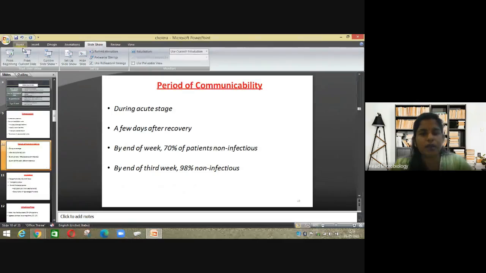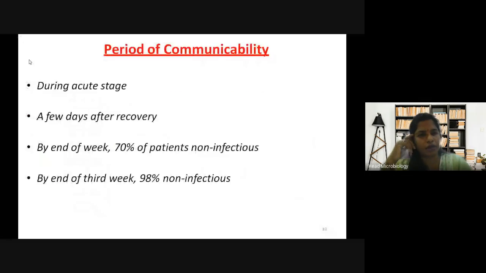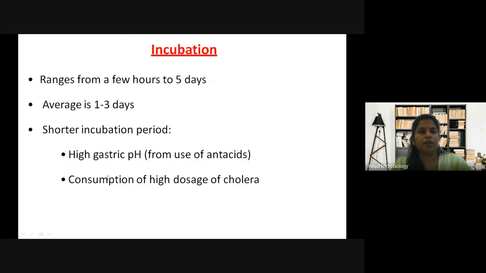Then period of communicability. During acute stage and a few days after recovery, by the end of a week, 70% of patients become non-infectious, and by the end of the third week, 98% are non-infectious. So generally by the end of a week they recover, or by the end of the third week they are completely all right.